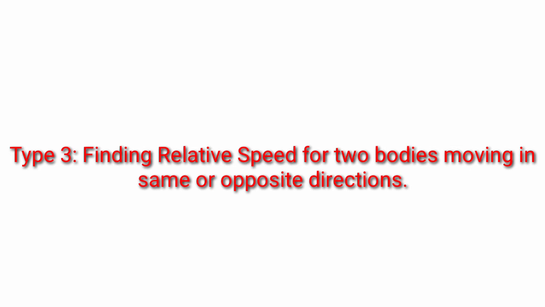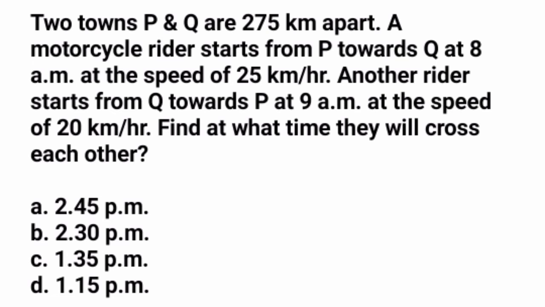Now Type 3. Type 3 is finding the relative speed of two bodies moving in the same or opposite direction. So this is the question. We have to find the relative speed. The question is: two towns P and Q are 275 km apart. A motorcycle rider starts from P towards Q at 8 am at the speed of 25 km per hour. Another rider starts from Q towards P at 9 am at the speed of 20 km per hour. Find at what time they will cross each other. So we have to find the time. Somewhat different question. Let's see how this question is solved.